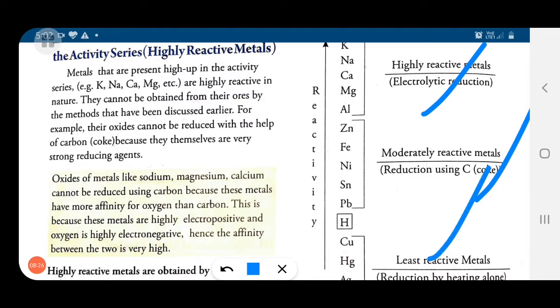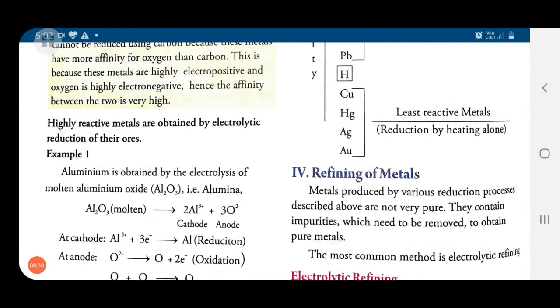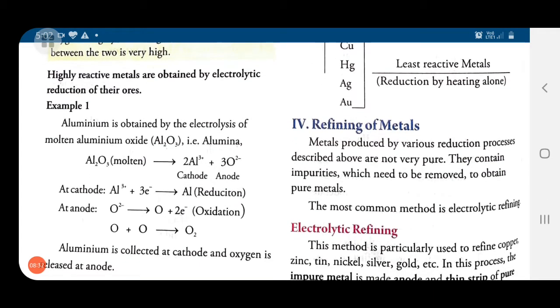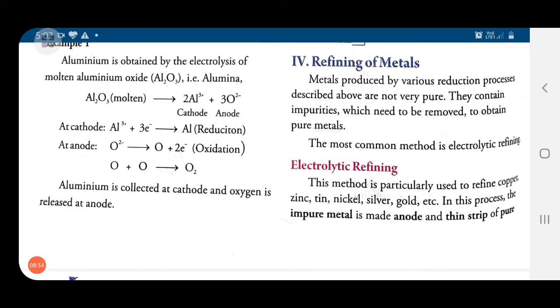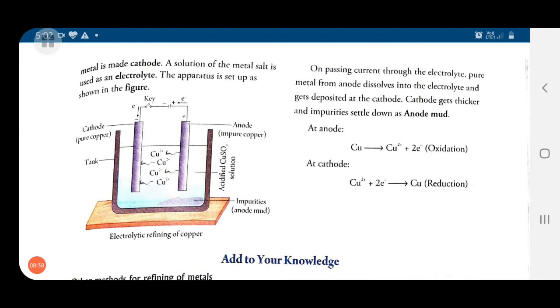Is this clear? Now let's see electrolytic refining of copper. Look here, everyone. This is basically for electrolytic refining of metals like copper, zinc, tin, nickel, silver and gold.